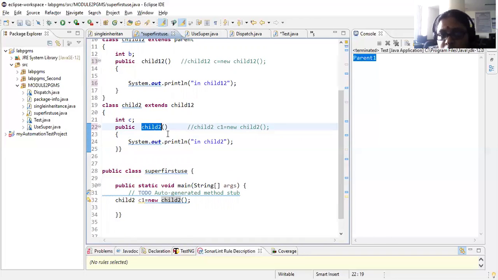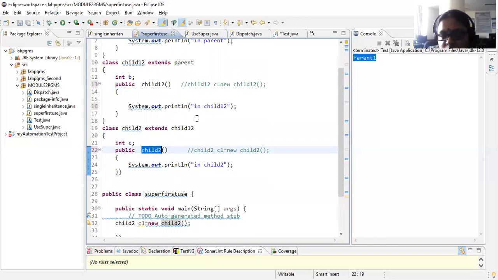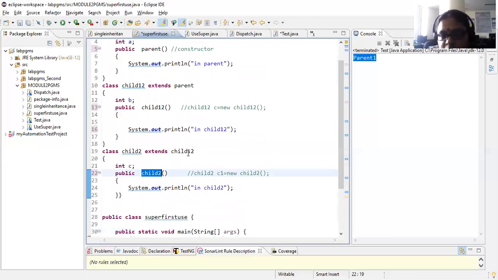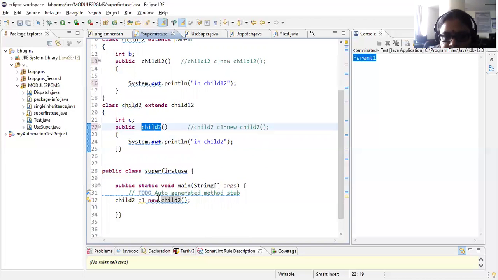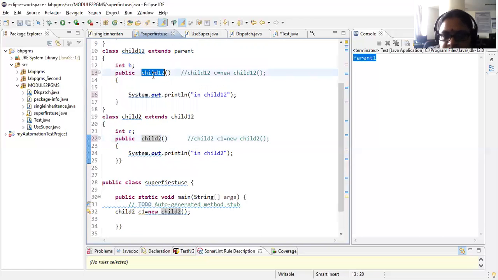But now what about the constructors of the parent classes? Now here you are having multi-level inheritance. Purposefully I placed multi-level inheritance because this happens at any level of inheritance as well. So now what will happen is, you have created an instance of child2 C1, so the constructor of child2 is called. Now at this point of time, your system will check whether this child2 is having any parent class. Yes, it is having the parent class. So parent class constructor is invoked.